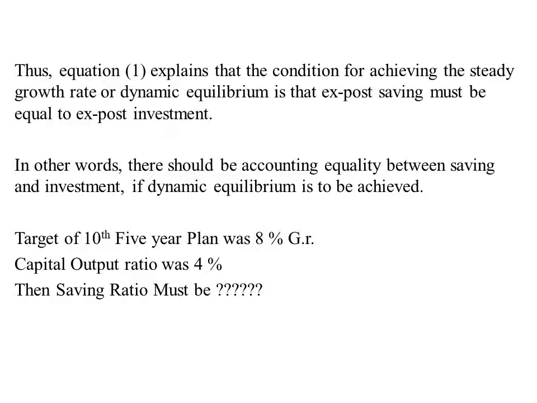Okay, I think it's clear to you. The equation indicates that there must be an equality between saving and investment for the achievement of dynamic equilibrium or steady growth rate. In other words, there should be accounting equality between saving and investment if dynamic equilibrium is to be achieved.